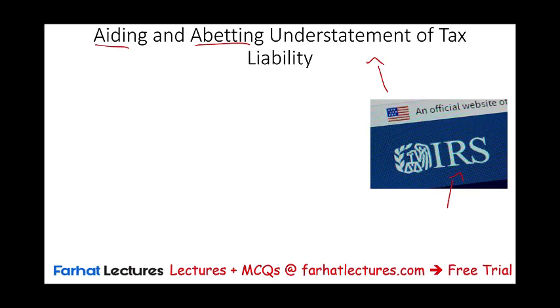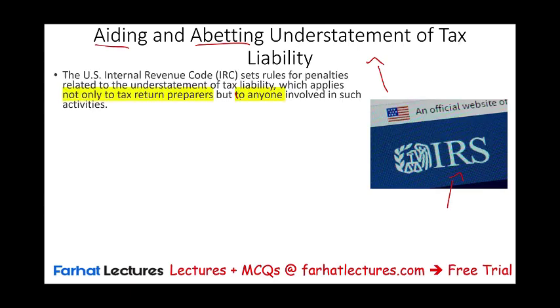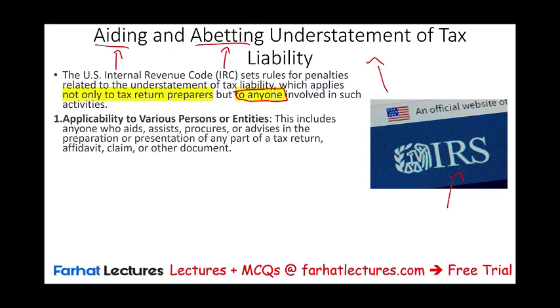Also, the IRS has rules against anyone, not only tax preparers, that is involved in helping or encouraging people or entities in understatement of taxes. So the rules of the IRS apply even if you say, I'm not a tax professional. Regardless, if you help or encourage someone to understate their taxes, you could be liable for civil penalties.